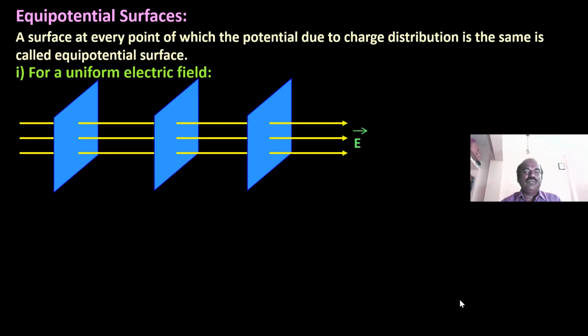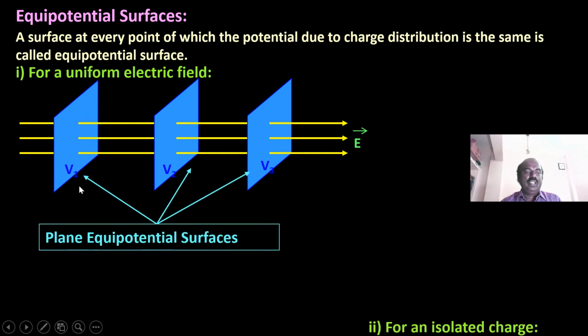Okay, equipotential surface. So what is an equipotential surface? See the diagram. The surface at every point of which the potential due to a charge distribution is the same is called an equipotential surface. For a uniform electric field, see the diagram, the points are on equipotential surfaces. Here V1, V2, V3 are plane equipotential surfaces. Wherever we measure on a particular surface, the potential will be the same.